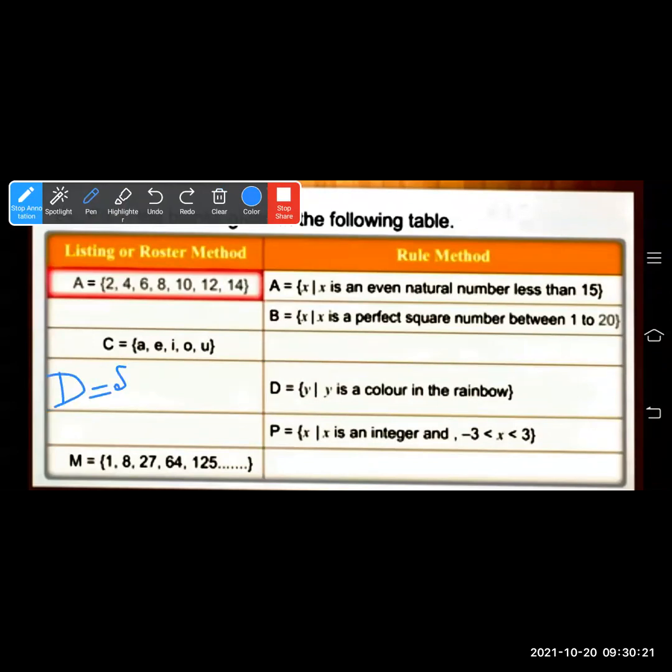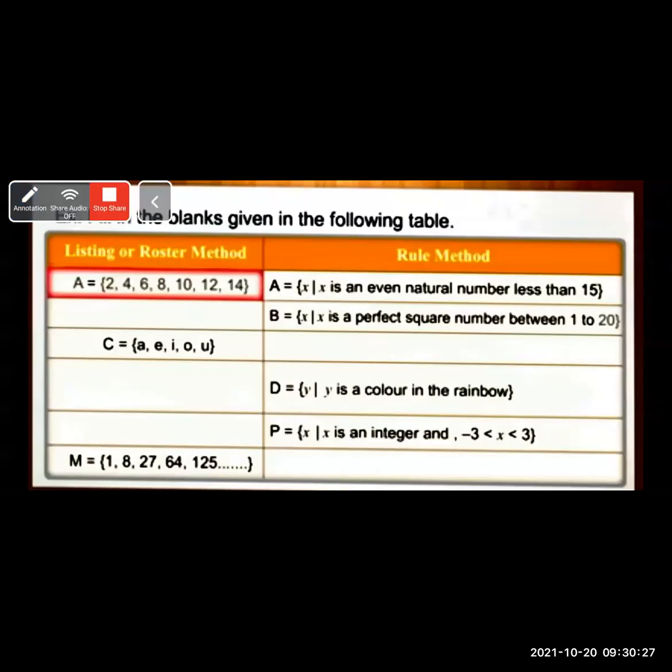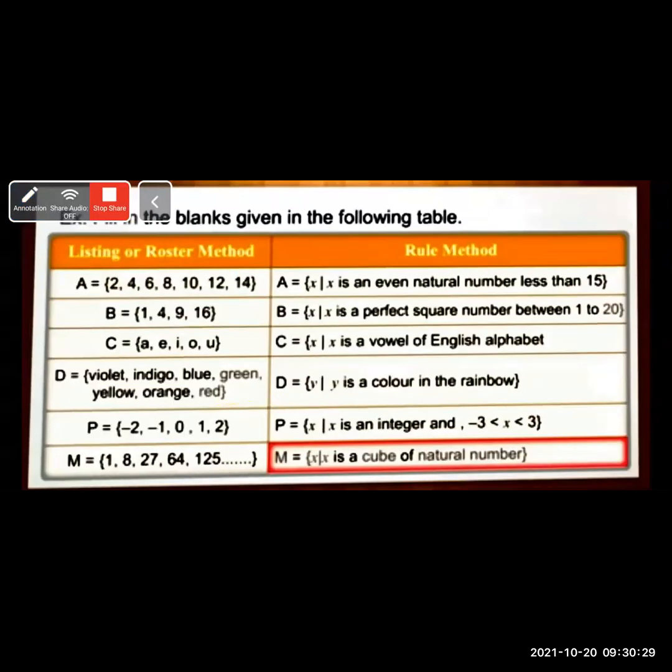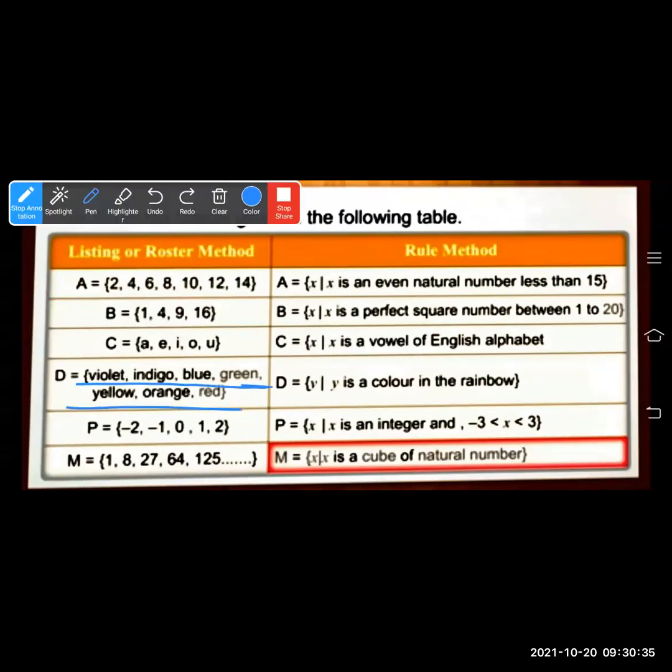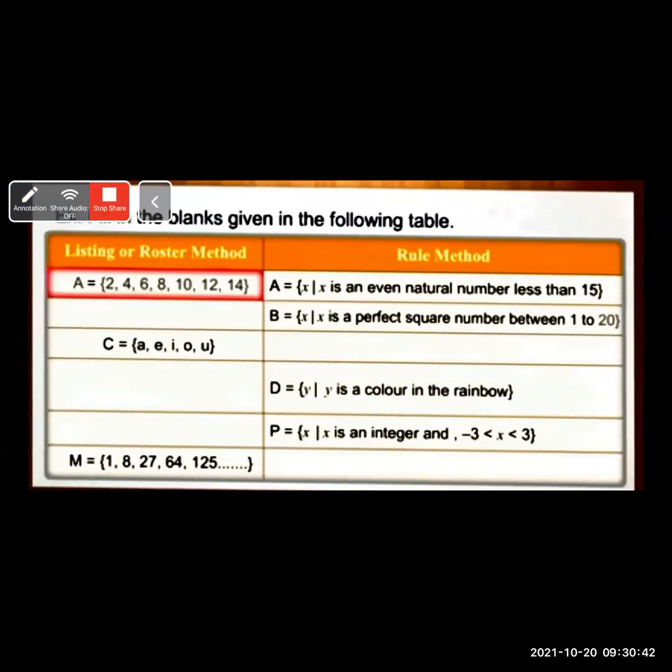D is equal to opening braces, violet, comma, indigo, comma, blue, comma, green, comma, yellow, comma, orange, comma, red. Okay, this way you have to write VIBGYOR. This is called VIBGYOR.